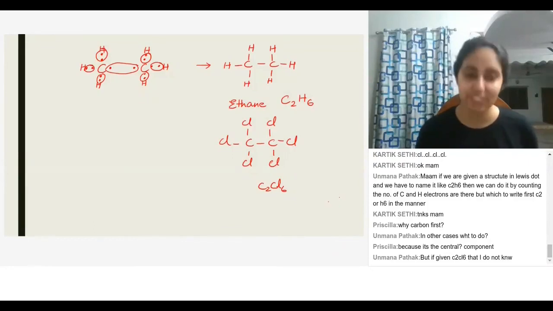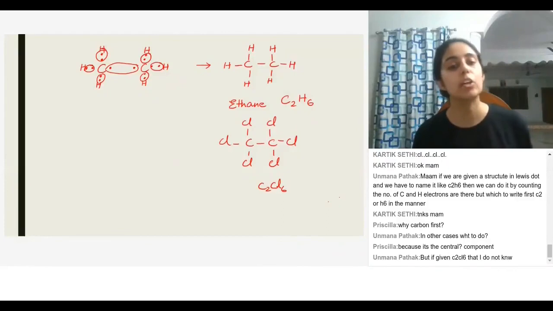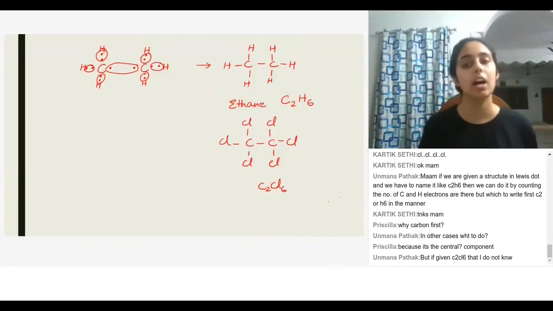If it's not there, it doesn't exist. Right, exactly. So it's not because of the central component, it is just because with carbon compounds you're giving carbon priority. That's all, because they are the ones which help in the sharing. If it's not there, it's like nothing. Oh, but then in that case, if oxygen is not there, then there's nothing, right?